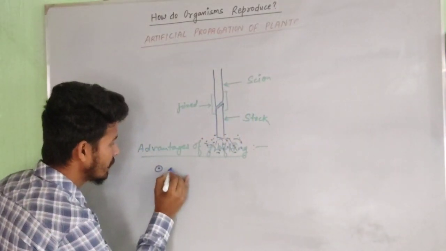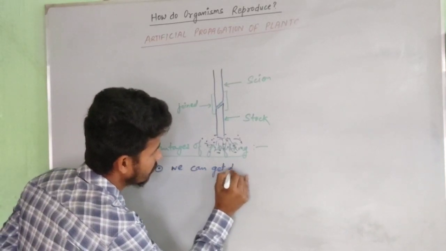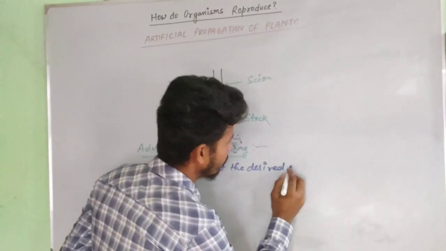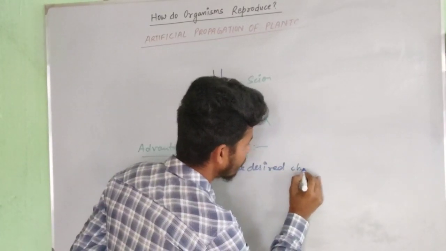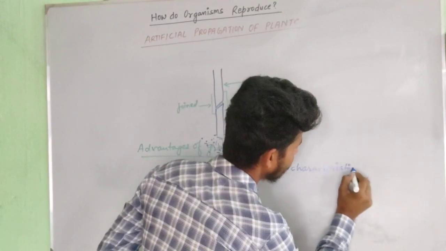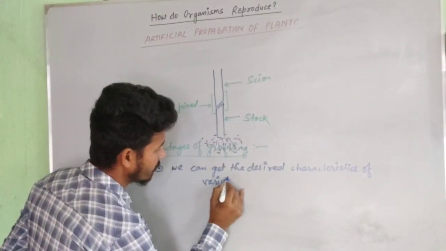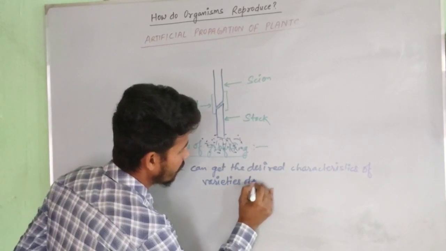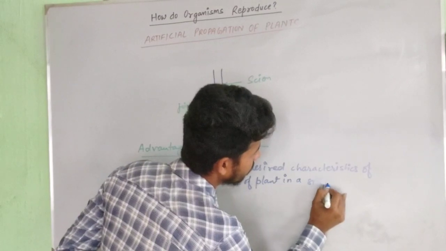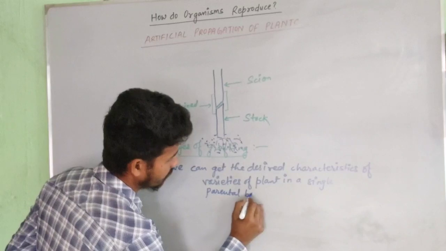So the first point is, we can get the desired characteristic of varieties of plant in a single parental body.